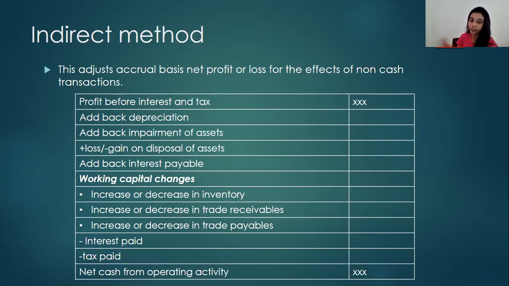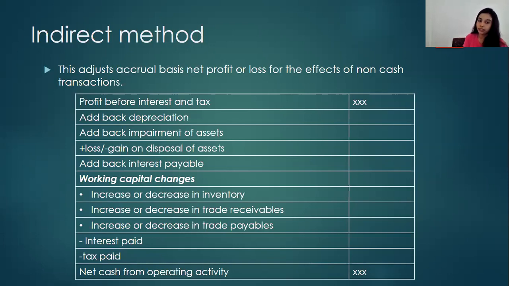And on the other hand, if it is a gain on the disposal, we have already added it to the profit figure. So then when reversing, we have to deduct it from this profit before interest and tax under the statement of cash flows. And also interest payable is an adjustment based on the accrual concept. So we have to reverse it back.